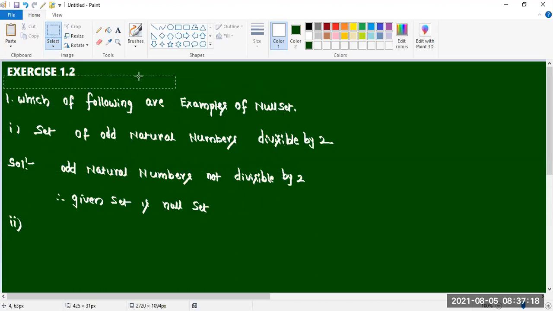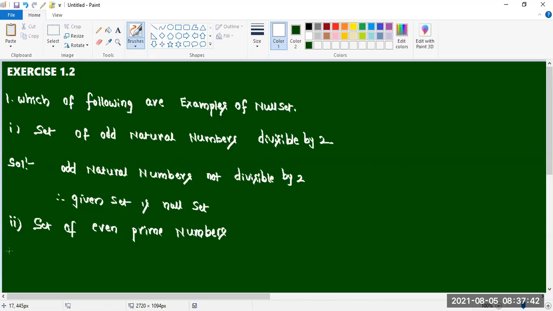Next one, second one, is set of even prime numbers. Is it a null set, sir? It is not a null set. Even prime numbers: 2 is there, sir.